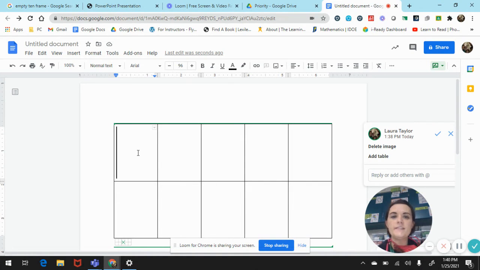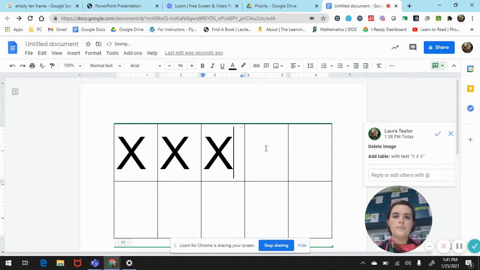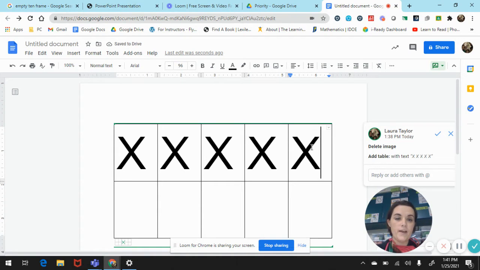My job today is to get you guys to think about numbers in terms of groups of 5 and then later groups of 10. So let's start. If I wanted to make a group that had 6, I'm going to start by putting 1, 2, 3, 4, 5. I know that if the top row is filled, that will always be 5. Likewise, if the bottom row was completely full, that would always be 5.